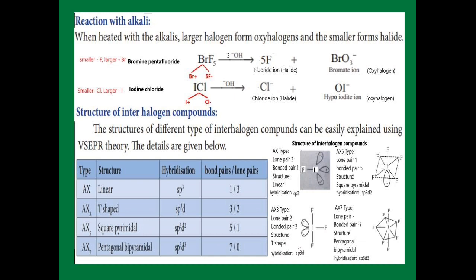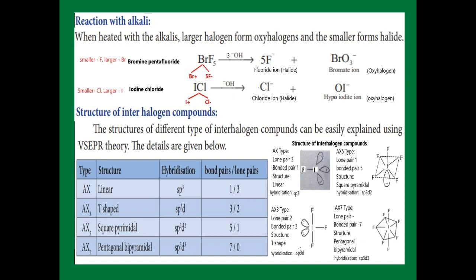The next example, iodine chloride. Here the smaller one is chlorine atom and the larger is iodine atom. I split iodine chloride as I+ and Cl-, and I+ attracts the O- from the OH-, and it forms hypoiodite ion, that is an oxyhalogen. The next one, Cl-, is chloride ion, it forms a halide.